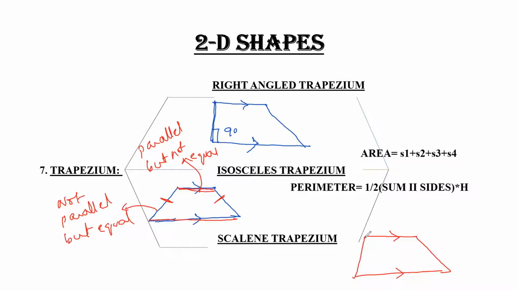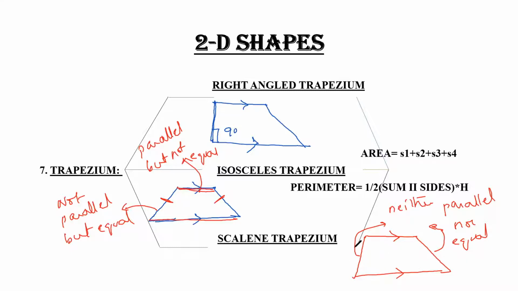Similarly, these are the two lines which are neither parallel nor equal. Make sure these are the two lines which are neither parallel nor equal. These are the two lines which are parallel but not equal.